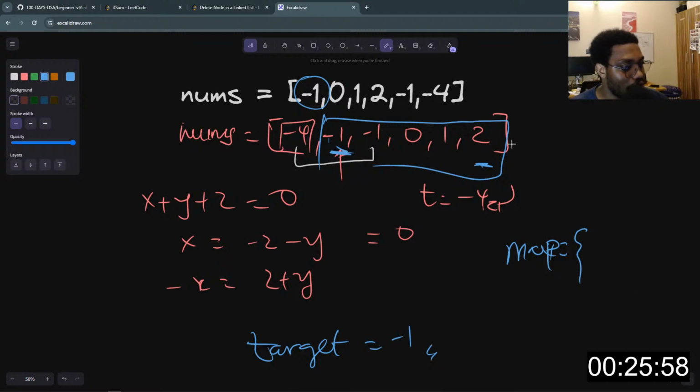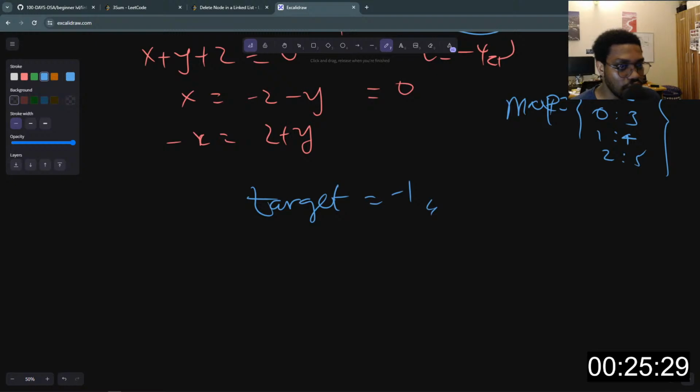So we have our set here, or our map here, and we'll put every unique value in it. So we'll have -1 at index 1, index 2, 0 at index 3, 1 at index 4, and 2 at index 5. So this is what our map is going to look like.